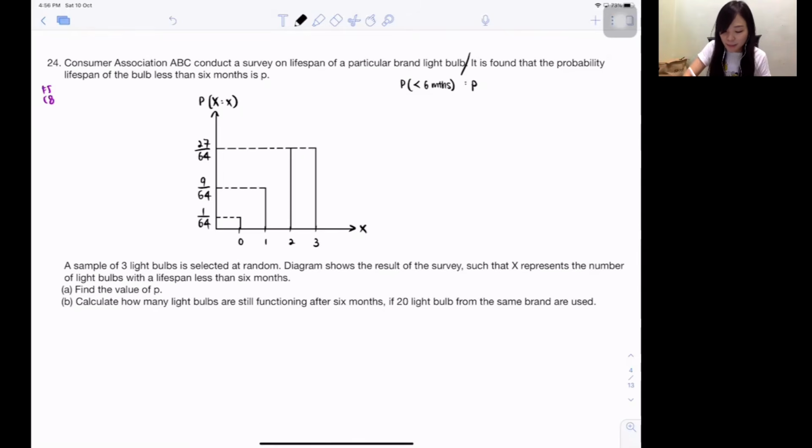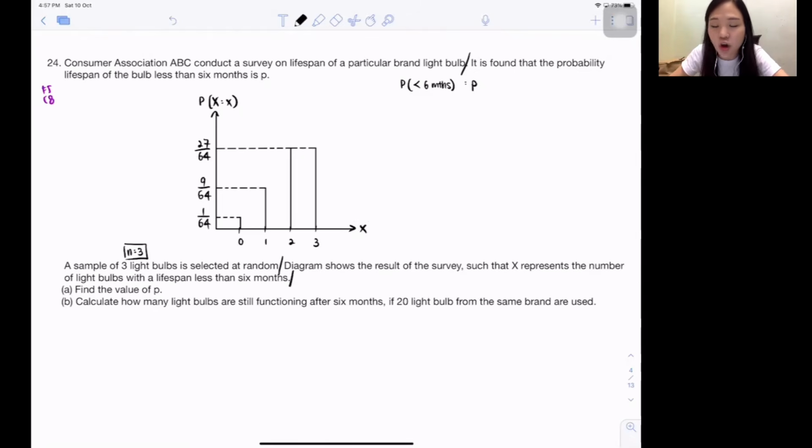Next, a sample of 3 light bulbs is selected at random. So that means they will try to choose randomly among these 3. I always tell my students, the total is always the n. So they try to tell me n equals 3, okay? This diagram shows the result of the survey such that X, the big X here, represents the number of light bulbs with a lifespan less than 6 months. Okay, I need to analyze a lot of things.